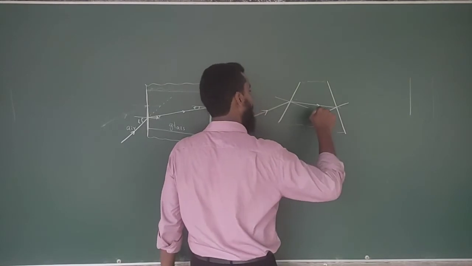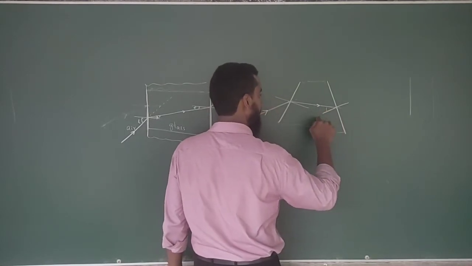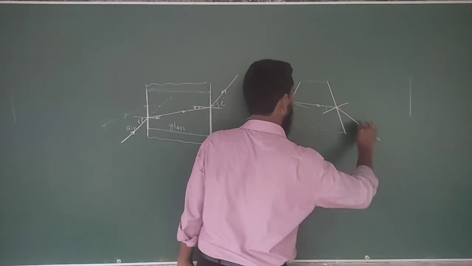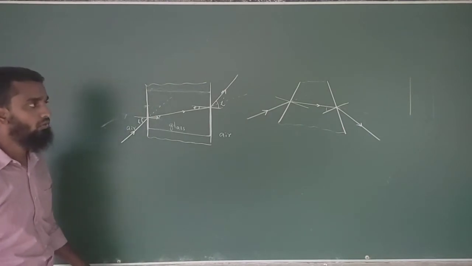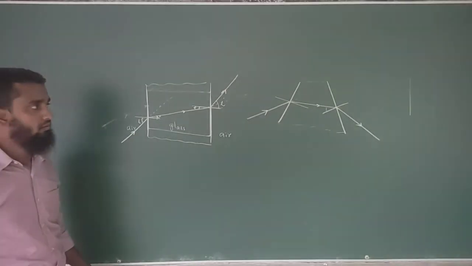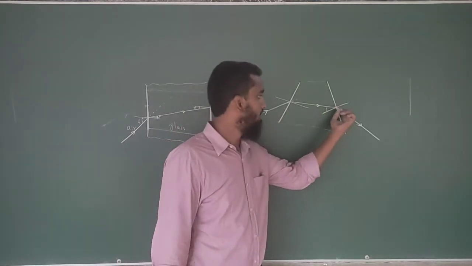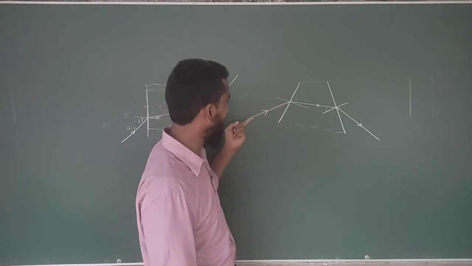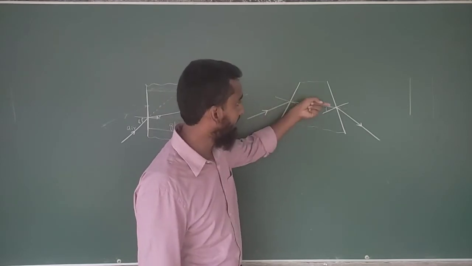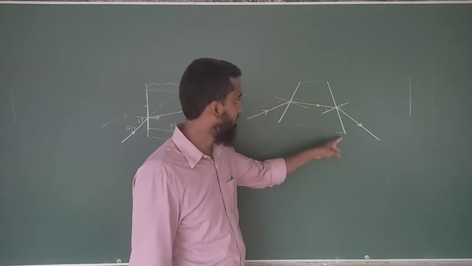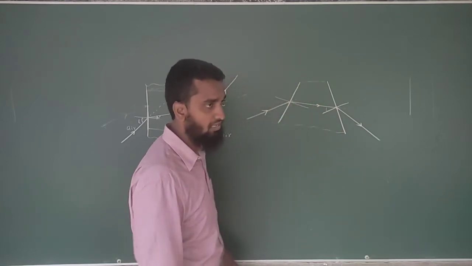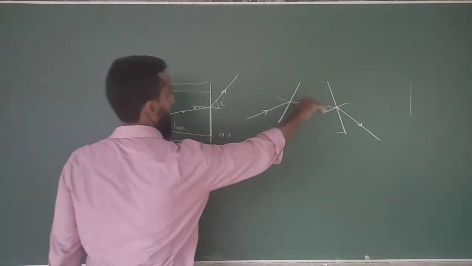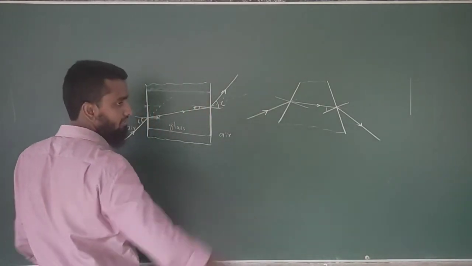Since it's going to move from the glass to air, from dense to rare, therefore, it's going to move away from the normal. This is going to go outside from the glass in this way. Then the pathway of the light ray is going to be like this in a non-parallel glass slab. Okay, for the parallel it's going to be like this. For the non-parallel it's coming towards this side.